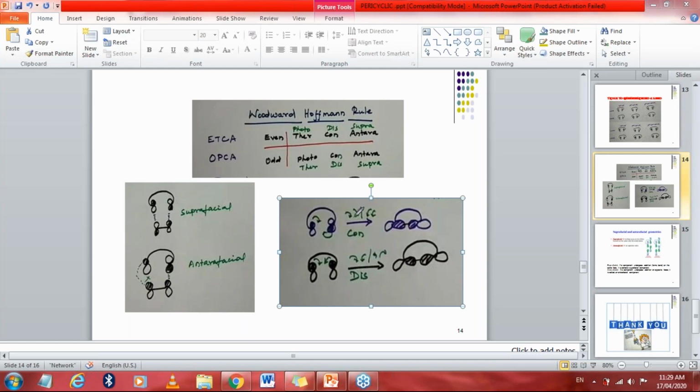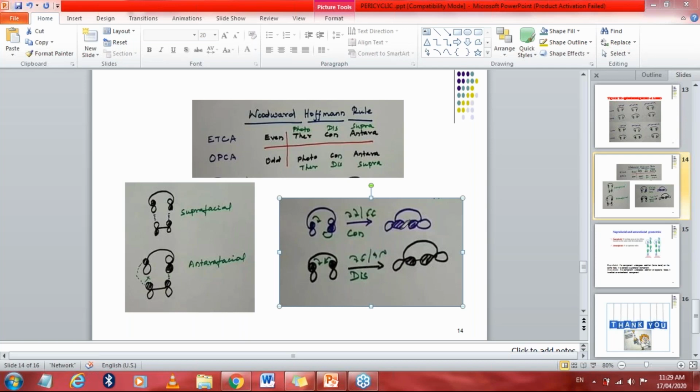Now what will happen here? Either they can rotate clockwise or anti-clockwise. So either they can rotate in a clockwise direction or an anti-clockwise direction. When it rotates to this side, it will become like this, and when it rotates to this side, it will become like this. Now they will make a bond. There will be a new sigma bond forming. It means the lobes are matching. New sigma bond is forming, right?